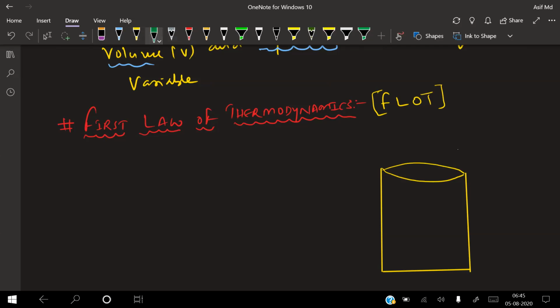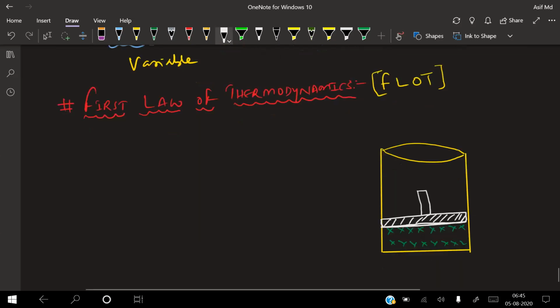This is a piston in which a certain amount of gas is being taken right now. Some gas, anything. And above it there is a piston. Piston means a lid-like structure, which applies pressure. So this is freely movable.